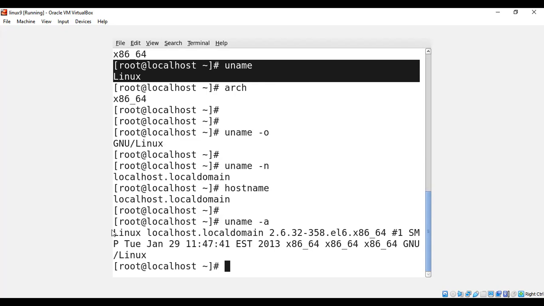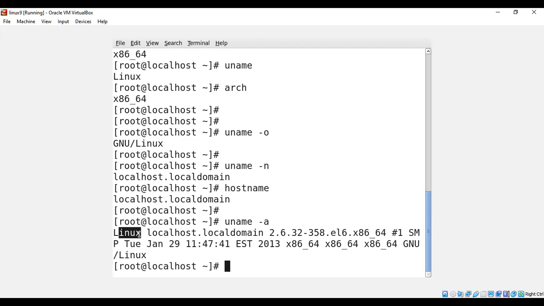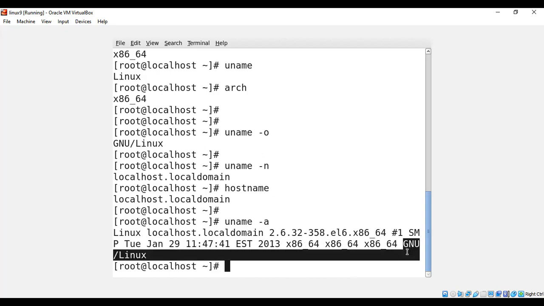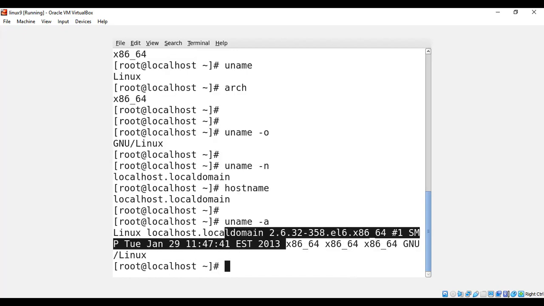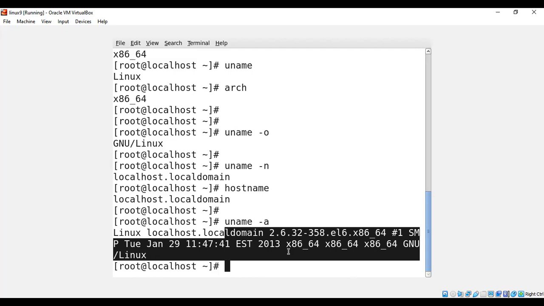Once I press enter, you can see I'm using the Linux operating system. Here you see localhost.localdomain, the kernel version, the date and time, the architecture, and the type of desktop and GNU. Whatever the above commands showed, you can see together with the help of the -a option.